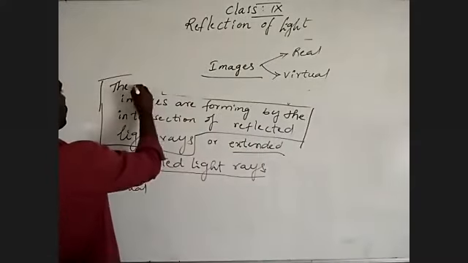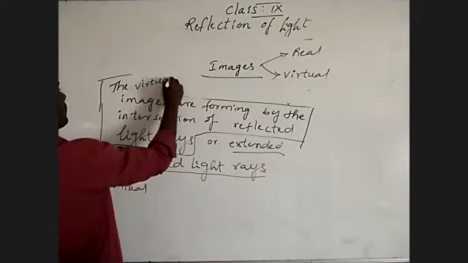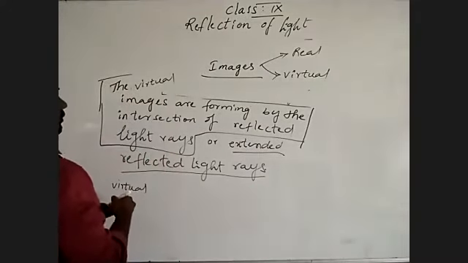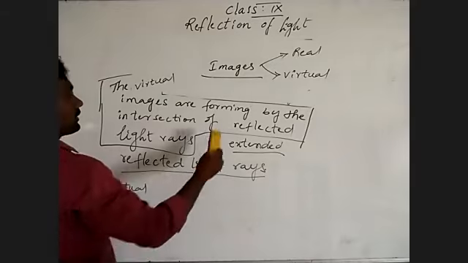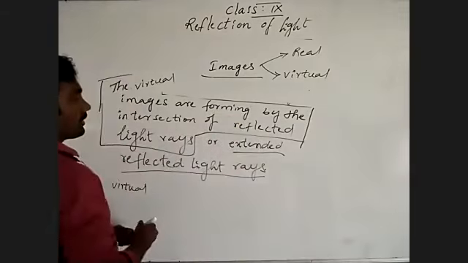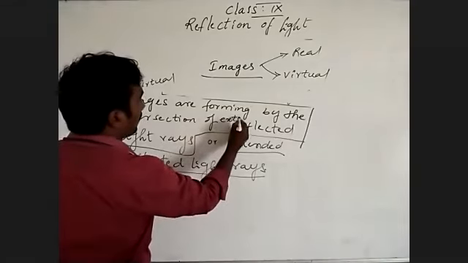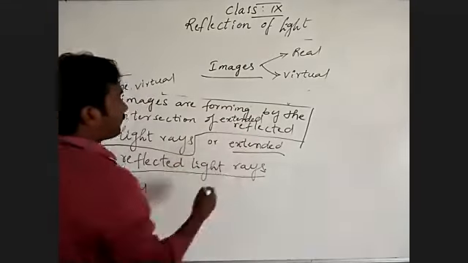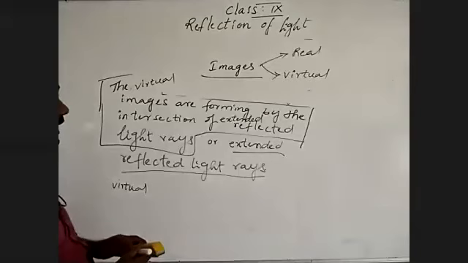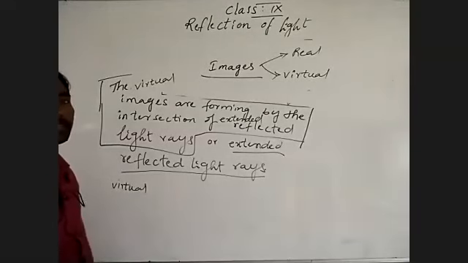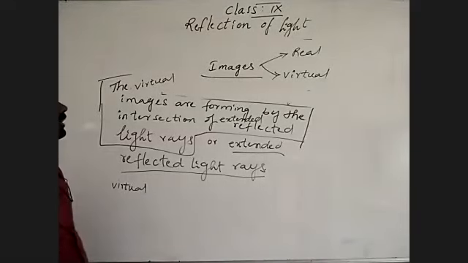Virtual images are formed by the intersection of extended reflected light rays.